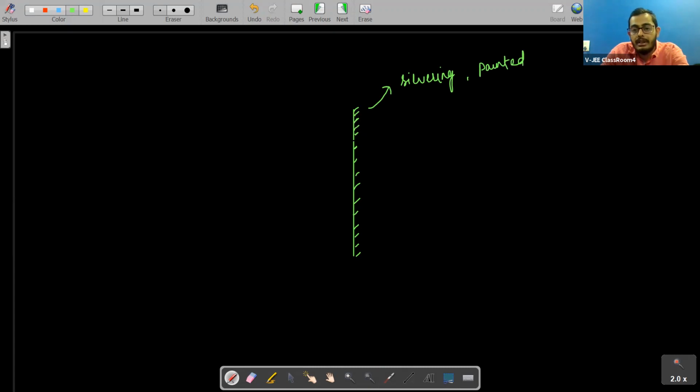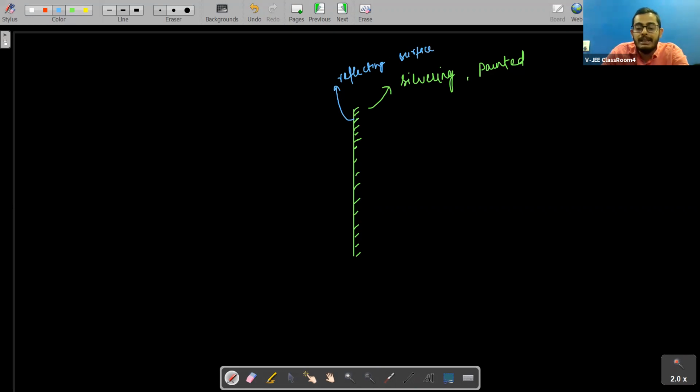Now if one surface is painted or silvered, the other surface is the reflecting surface, right? So this surface will be the reflecting surface.